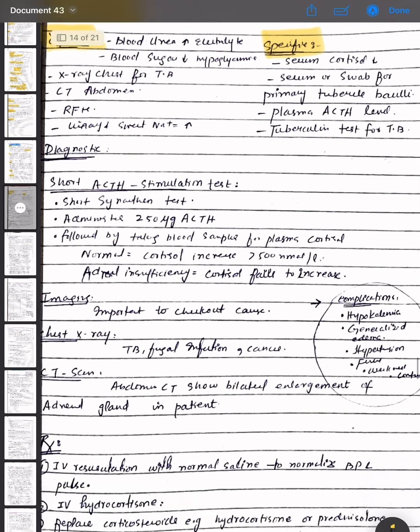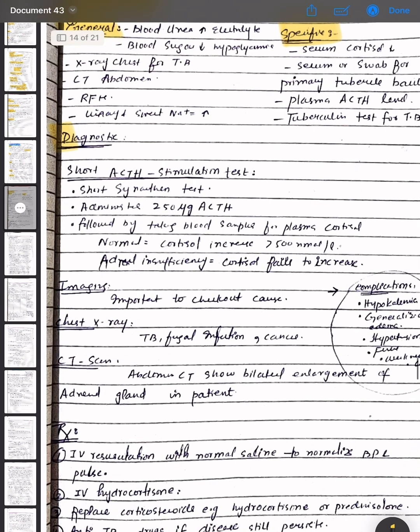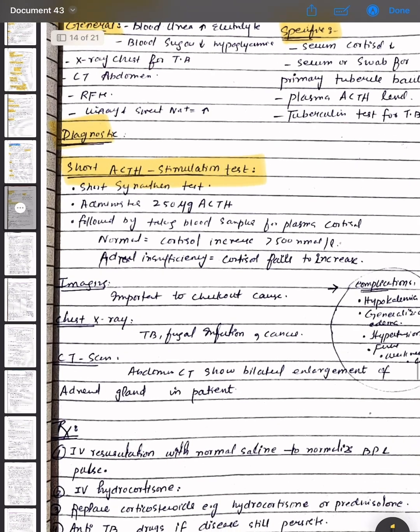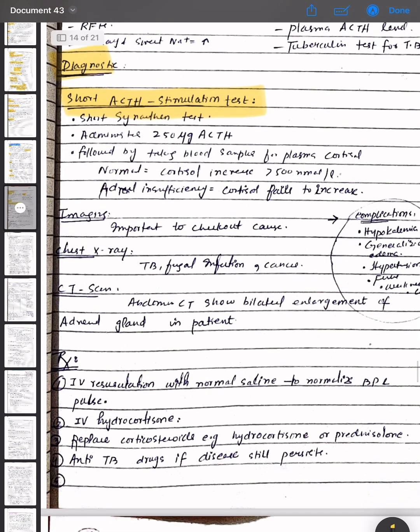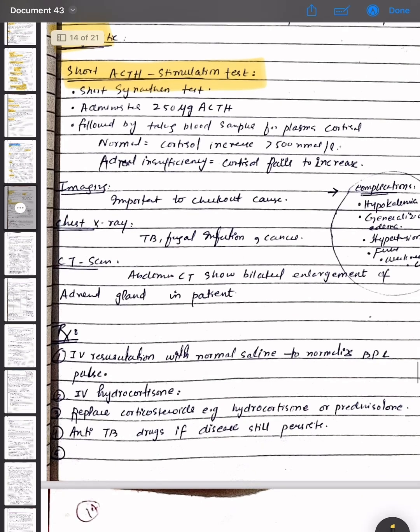The diagnostic test is the short ACTH stimulation test, also called the short synacthen test. Administer 250 microgram ACTH, followed by taking blood samples for plasma cortisol. In a normal response, cortisol increases to greater than 500 nanomole per liter. In adrenal insufficiency, cortisol fails to increase.